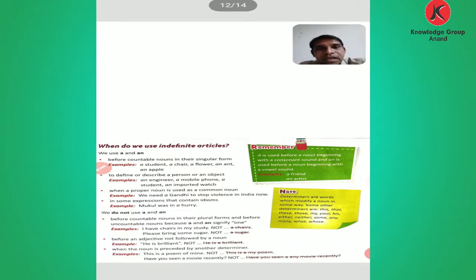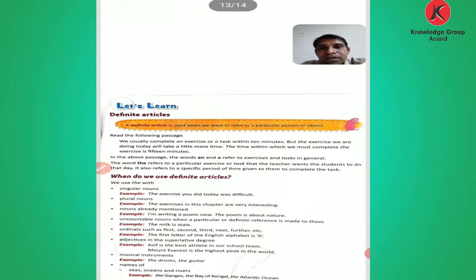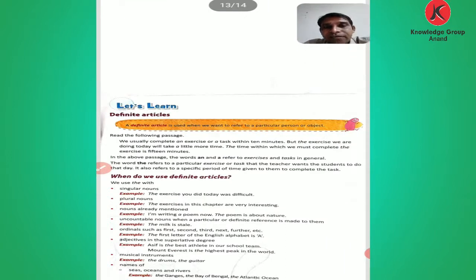Okay. So this is the information about the indefinite articles. I hope you understand it. Now comes the definite articles. Let's see the definite articles. The. A definite article is used when we want to refer to a particular person or object, means a particular person or an object in single form. How? Let's see when we use definite articles. Here is the information about the definite articles with an example.